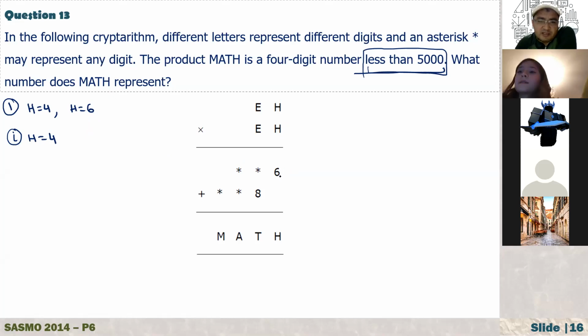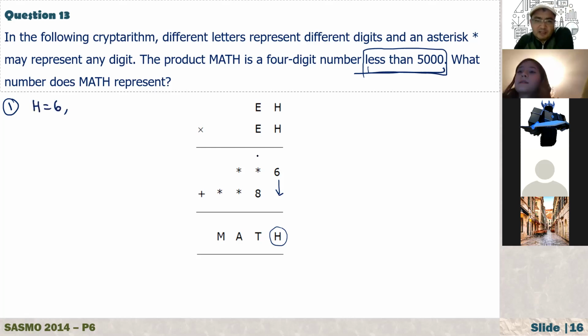Oh, that's right. So here it is 16, but from here, what is H? It must be 6, right? Yes. From here we can get this. All right, this cannot be 4. So H is equal to 6. Okay, very good. H is equal to 6.